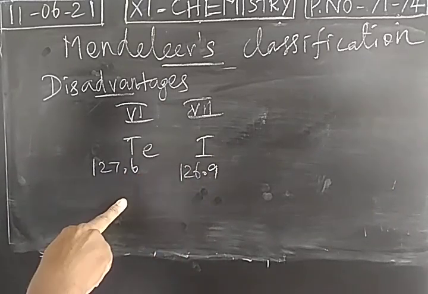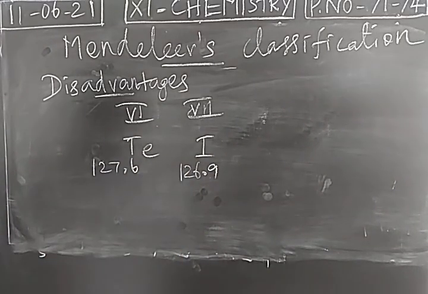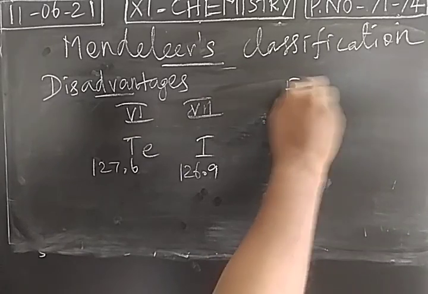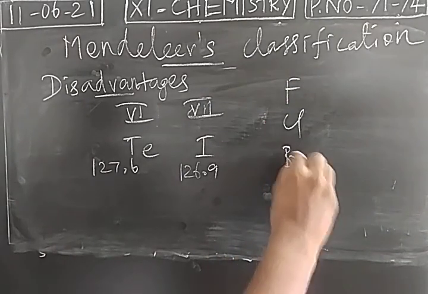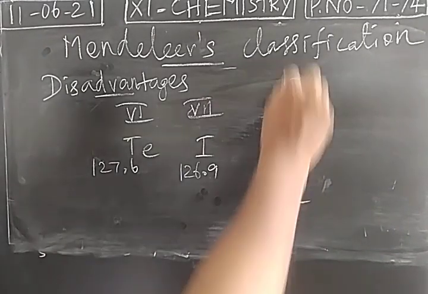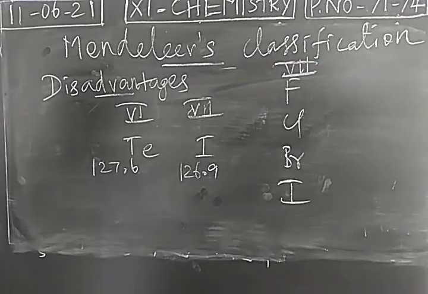Iodine should be placed in 6th group, tellurium should be placed in 7th group. But based on the property, iodine is in 7th group. When you take 7th group, fluorine, chlorine, bromine are already present. As I told, Mendeleev considered atomic weight as well as properties.